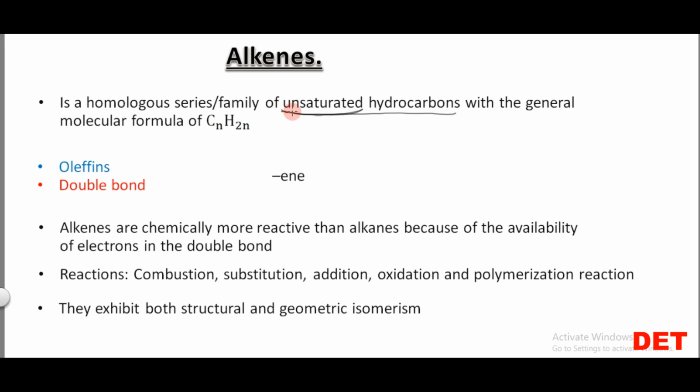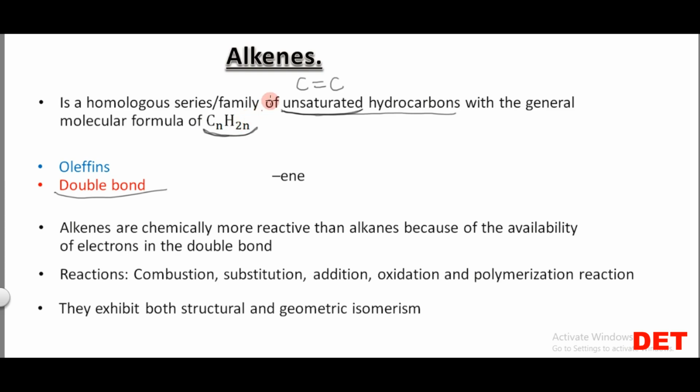Unsaturated hydrocarbons are hydrocarbons with carbon-to-carbon double bond. The reason why they are unsaturated is because they contain carbon-to-carbon what? Double bond. Then they are hydrocarbons because they are compounds that are made up of carbon and hydrogen only. Again, the alkene is a homologous series or a family of unsaturated hydrocarbons with the general molecular formula of CnH2n. So this is the general molecular formula for what?